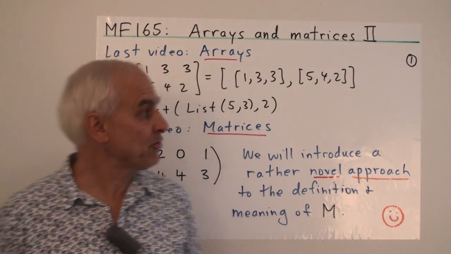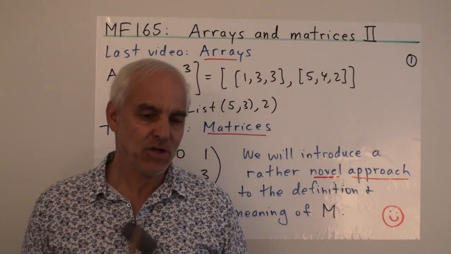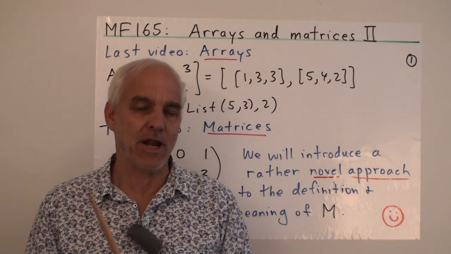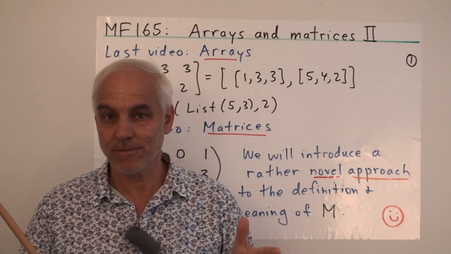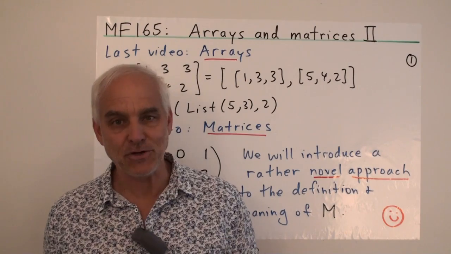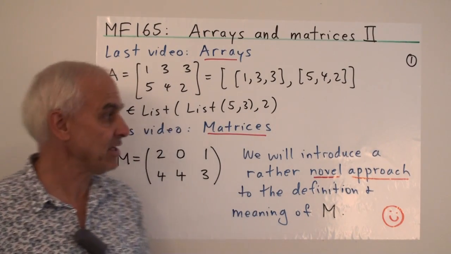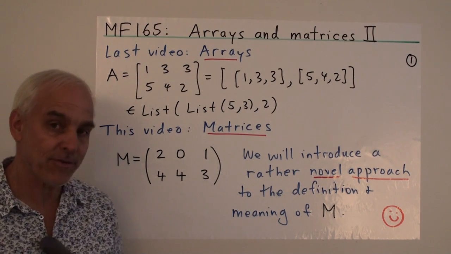In our last video we introduced the idea of arrays as lists of lists, and I mentioned that there's another way that we're going to have of thinking about objects which are like arrays, namely matrices. So in today's video I want to have an overview of the standard approach to matrices, which of course play a very big role in linear algebra, objects like this.